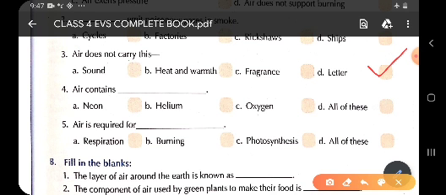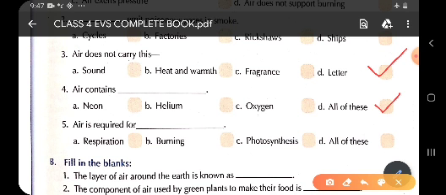Children, fourth one is air contains neon, helium, oxygen, all of these. As we know, air is a mixture of different colorless gases. So neon, helium and oxygen are also part of the air, or the constituents of air. That is why all the three answers are right. We will put tick in option D, that is all of these.